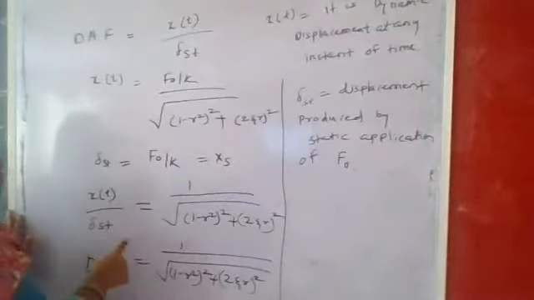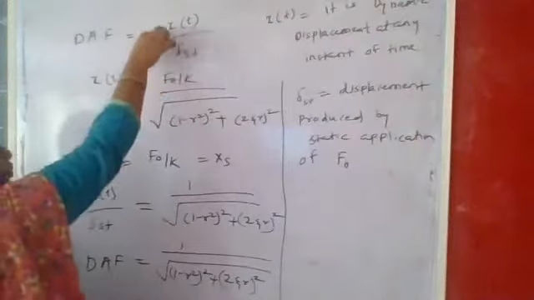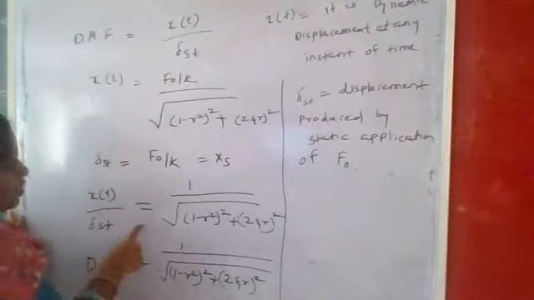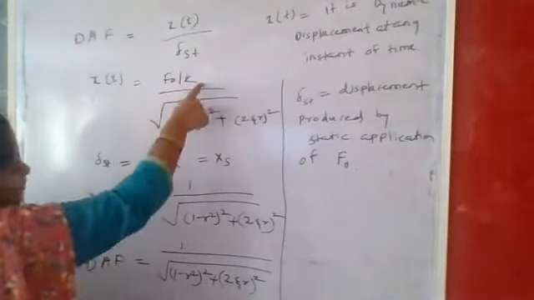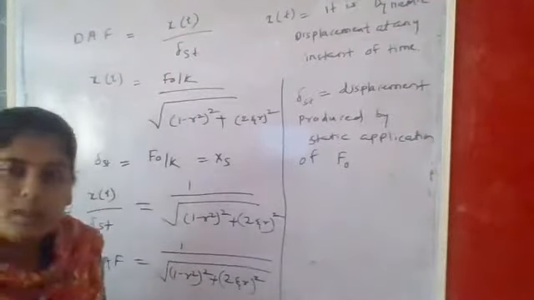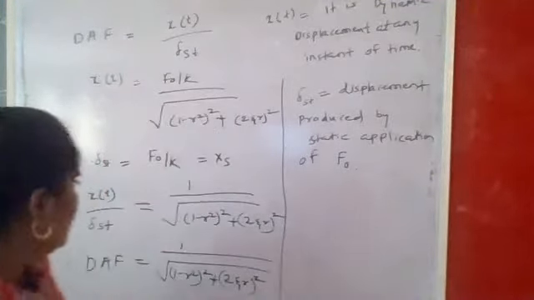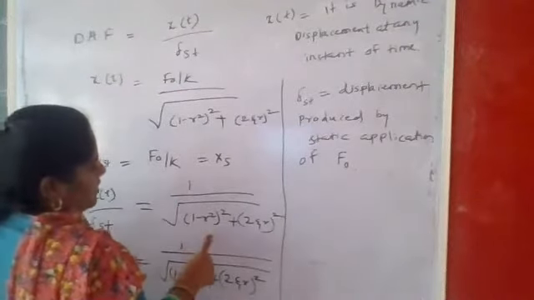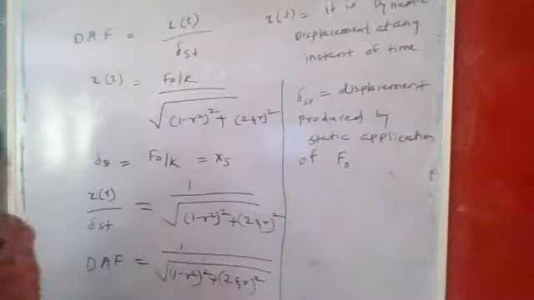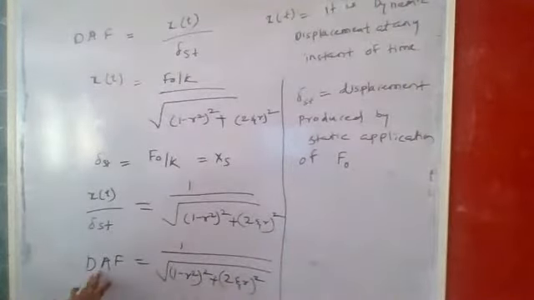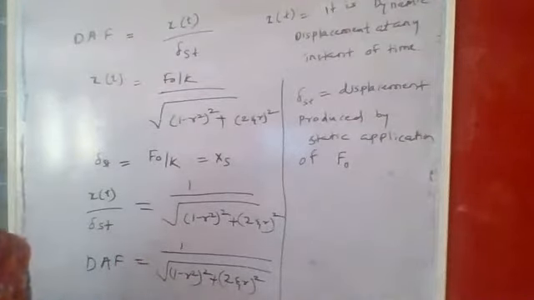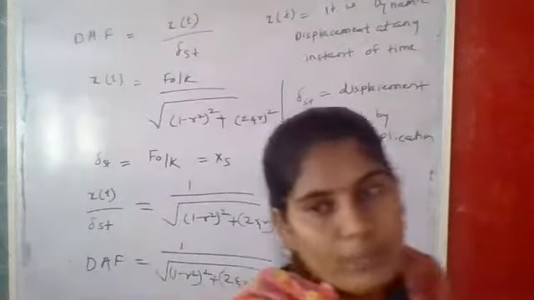So by taking the ratio of x of t to del st, numerator over denominator, the F naught by k on both will cancel, and the remaining term is 1 upon root of the bracket 1 minus r square, squared, plus the bracket 2 zeta r, squared. That is the dynamic amplification factor: 1 upon root of the bracket 1 minus r square, squared, plus the bracket 2 zeta r, squared. It is very simple.